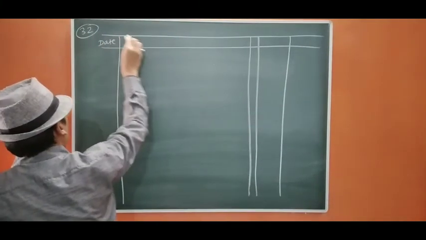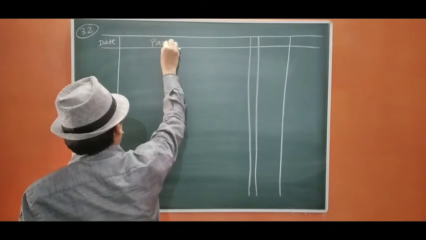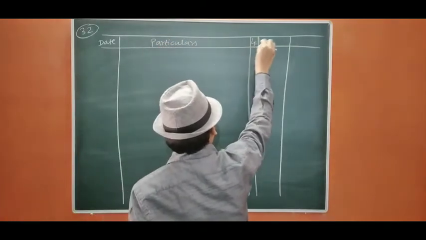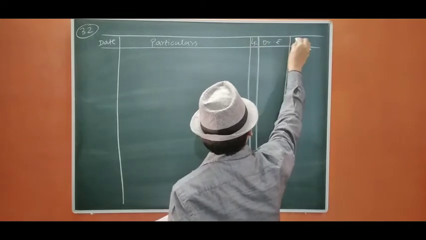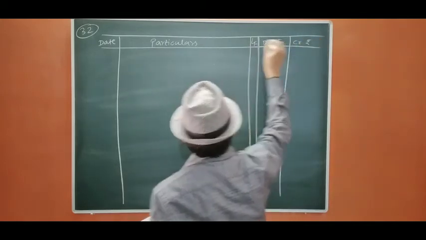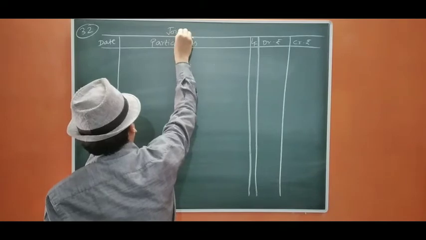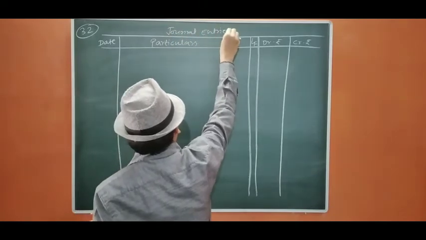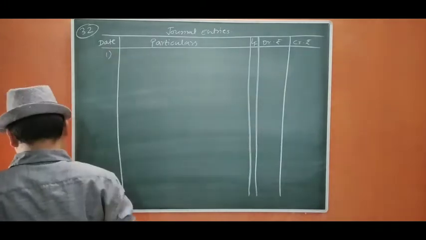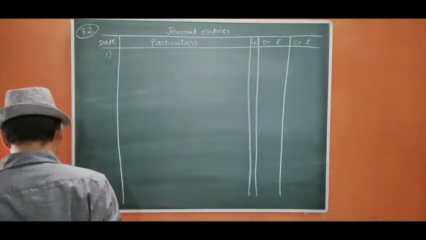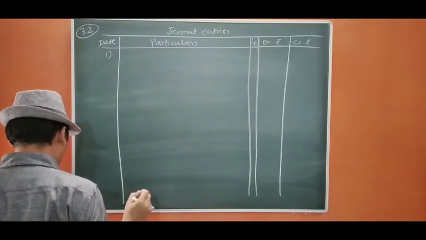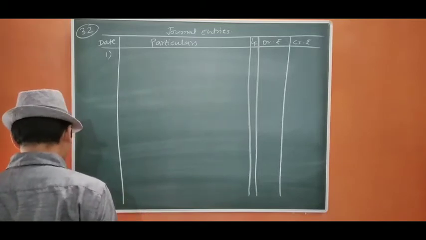Date, particulars, ledger folio, debit, credit, journal entries. First, we said C brings 8,000 for his capital and 6,000 as goodwill.